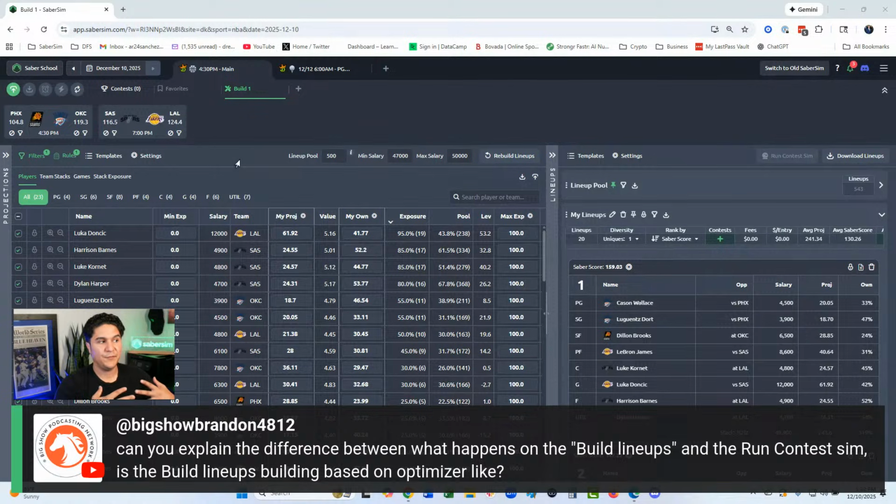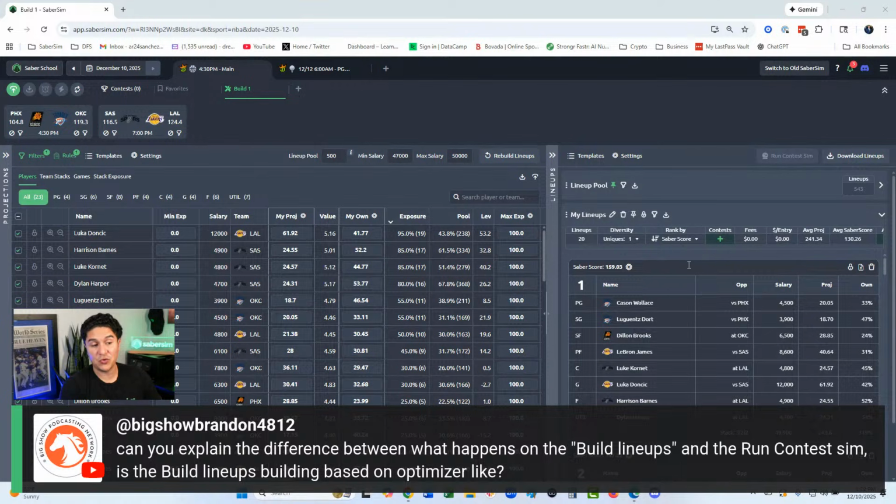The field lineups become the ownership projections. So when I see that, hey, Luka is 41% owned, well, this means that he has a 41% exposure in our field lineups. So the exposures of the field lineups become the ownership projections. So we take your lineups, say 20 at a time, put them in a contest with the other field lineups that we're projecting. We play that out.